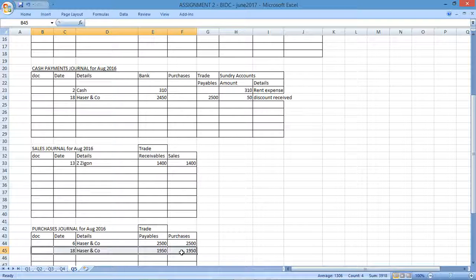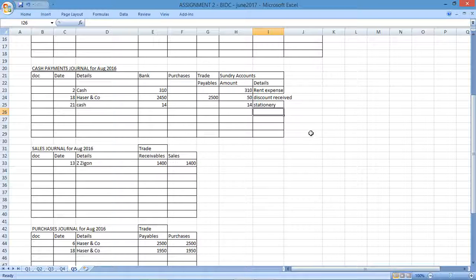Day 21, bought stationery and paid in cash. So if I'm buying stationery, I'm going to be affecting the bank. The 22nd, they said it's cash, so a cash payment for stationery. How much stationery did I buy? $14 worth of stationery. Don't have an account column for that, so I'm going to record that in sundry stationery.